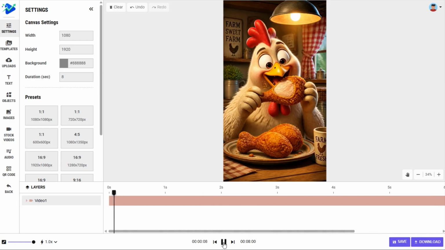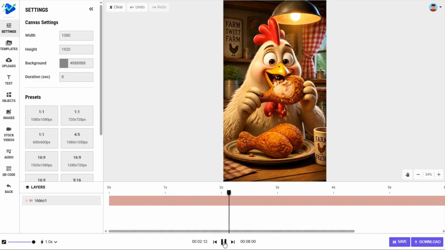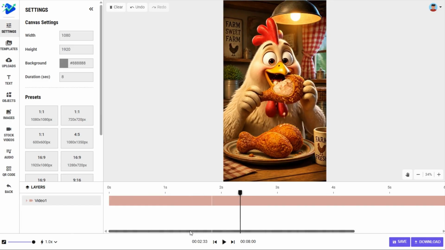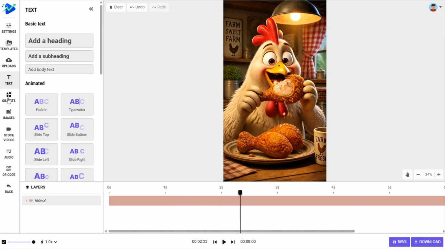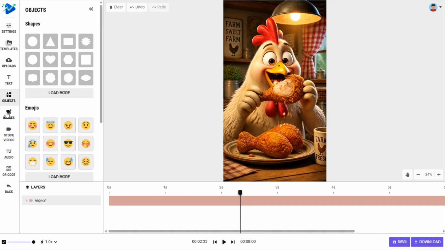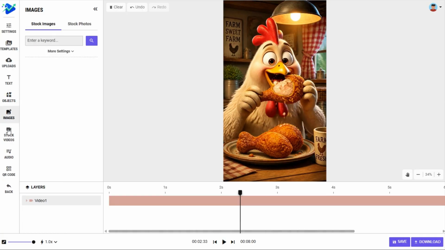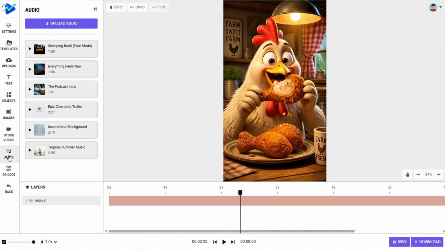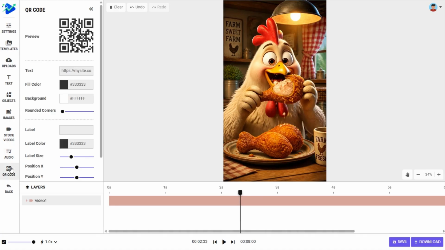And if we click play, there we go, we've got our video track. Now, some things that we might want to do with this video would be to add text to it, add stickers to it, add image overlays. We could add video overlays. We could add a new audio track. We could add a QR code.